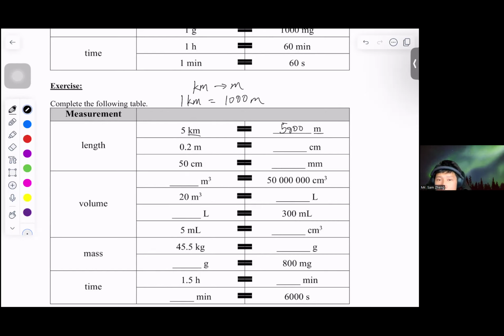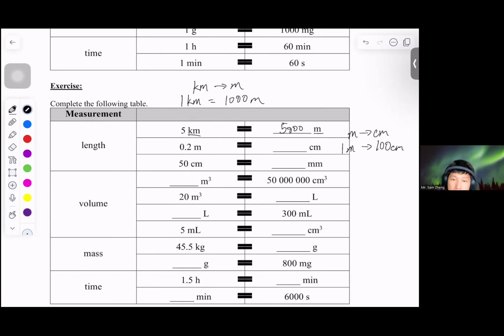Okay, next, we have meter to centimeter. When we do meter to centimeter, it is actually the same thing as kilometer to meter, but this time the number is slightly different. 1 meter is equal to 100 cm.